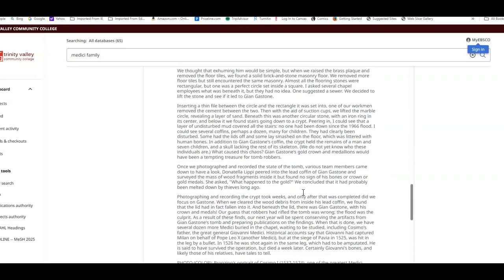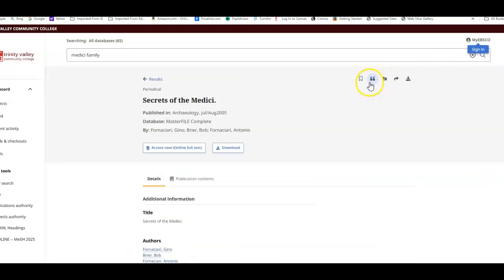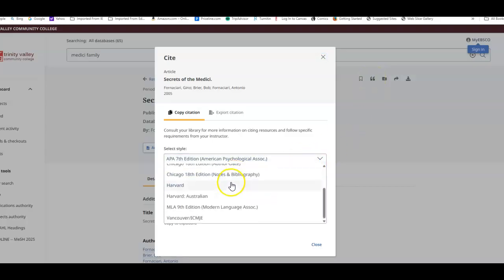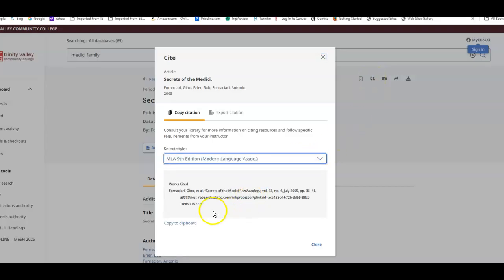And what's good about using the library resources is a very simple matter. How do you cite it? Well, there you go. Change it to MLA, and there's your citation.